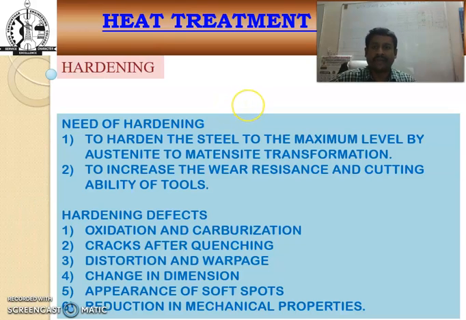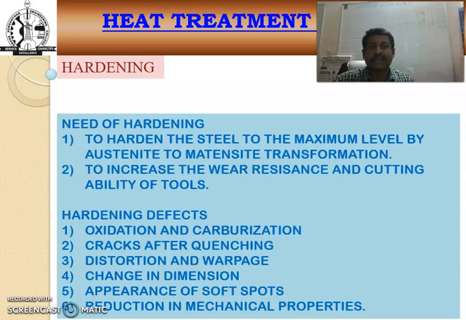What is the main objective of the hardening process, what is the need for hardening? It is to harden the steel to the maximum level by austenite to martensite transformation, and also to increase the wear resistance and cutting ability of particular tool materials.